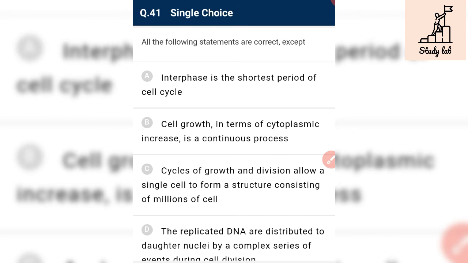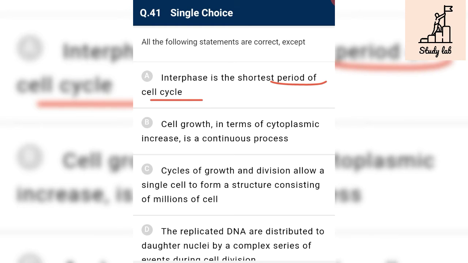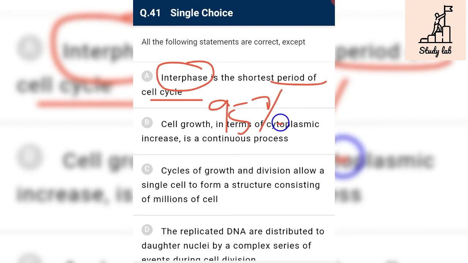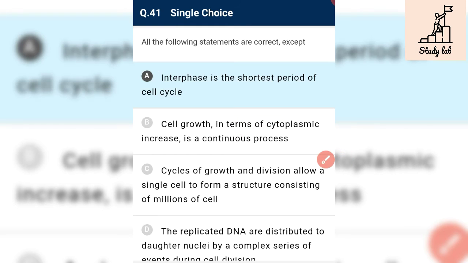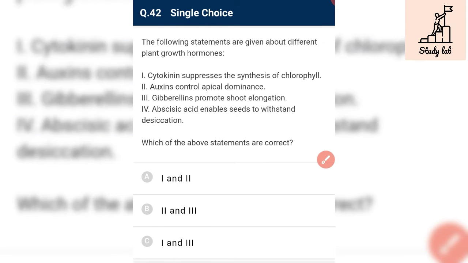All the following statements are correct except: interphase is too short in the cell cycle. It is incorrect. We want the incorrect statement. Except means we want the incorrect statement and interphase is not short. It is 95% of the total cell cycle. So it is long. So it is our required answer. Yes, it is absolutely incorrect.